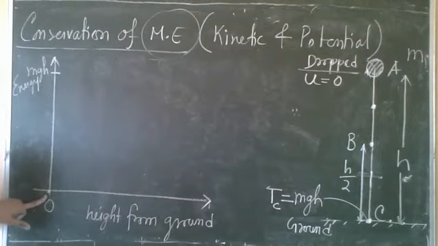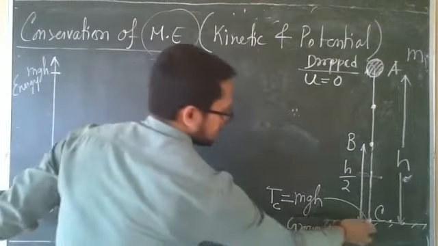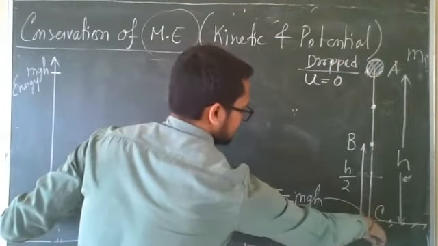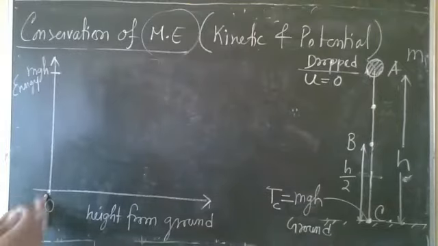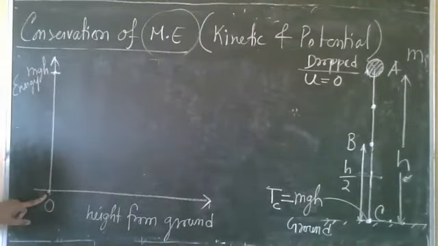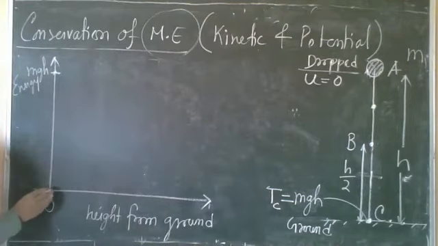On the ground, what will be the value of kinetic energy? Kinetic energy will be maximum on the ground when the object is dropped. When it is reaching the ground, velocity will be maximum, so kinetic energy will be maximum. What was the value? mgh, right? So at ground, kinetic energy is mgh.